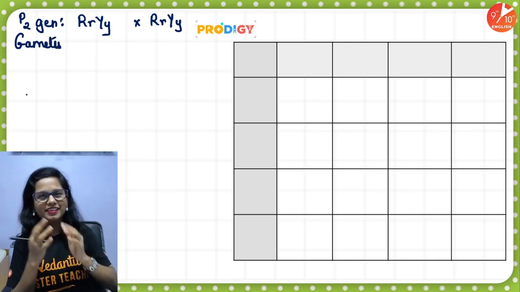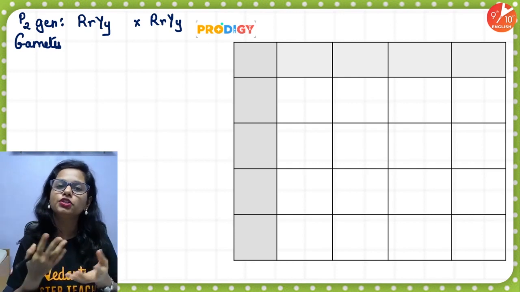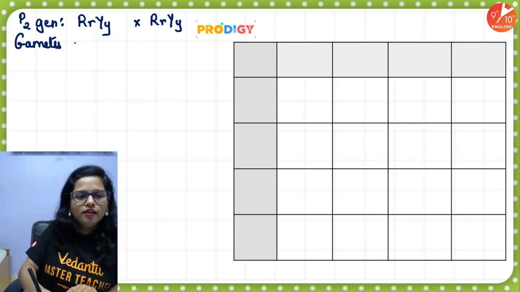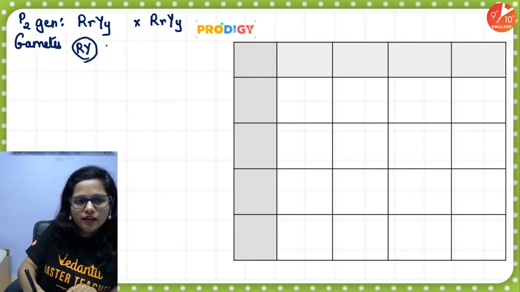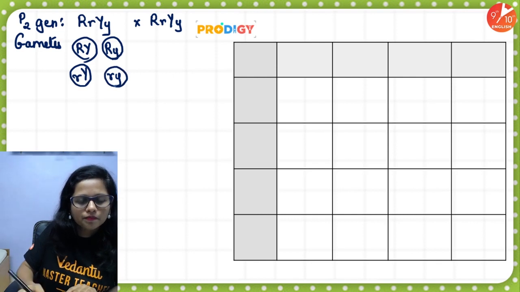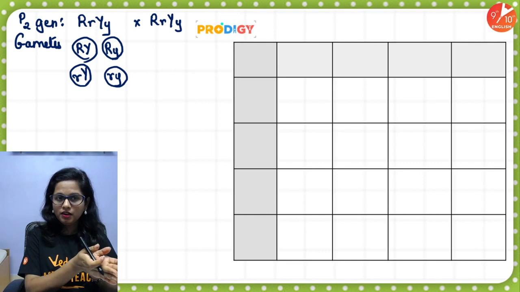Now, people, the gametes are really interesting. You have to try out all permutations and combinations. So yeah, capital R can fuse with capital Y and they may. Capital R can fuse with small y and they may. Small r can fuse with capital Y and they may. And small r can fuse with small y again and they may. So 4 different gametes for the first plant.